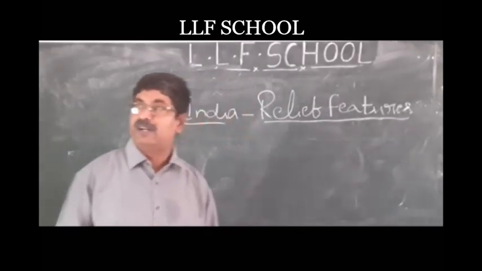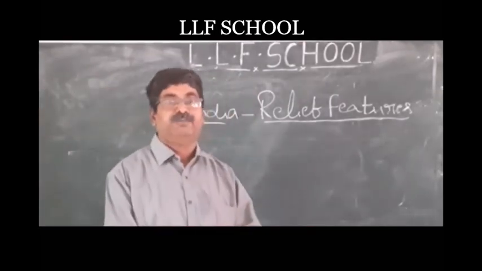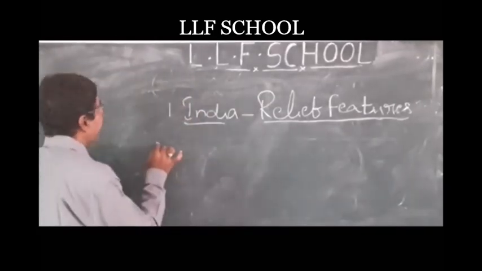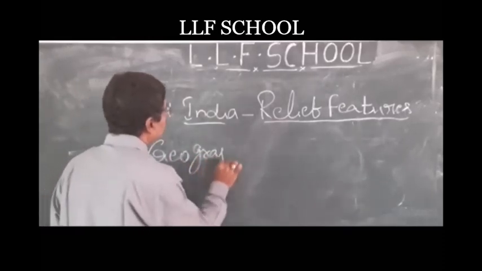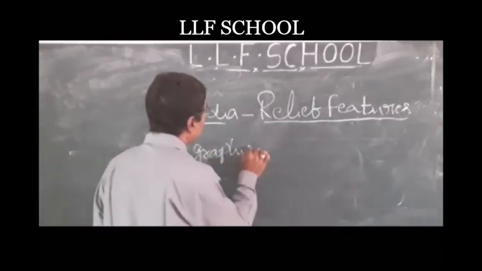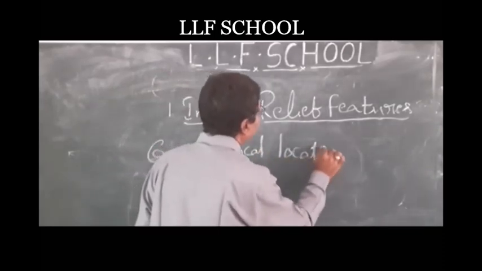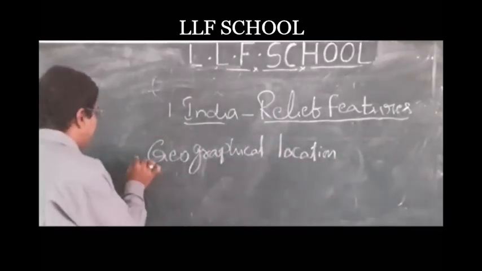Now we are going to know about the geographical location of India and its geographical or physical settings. Location of India.